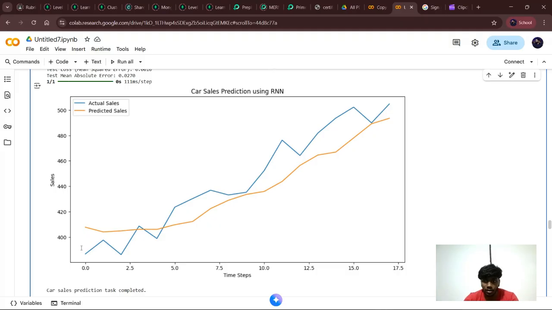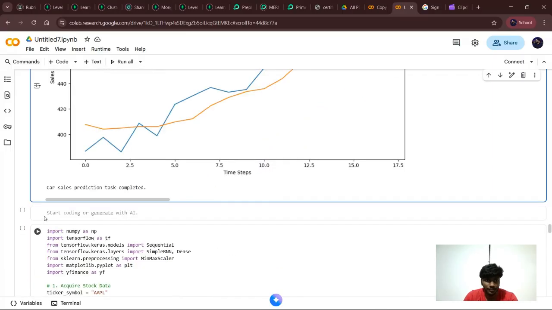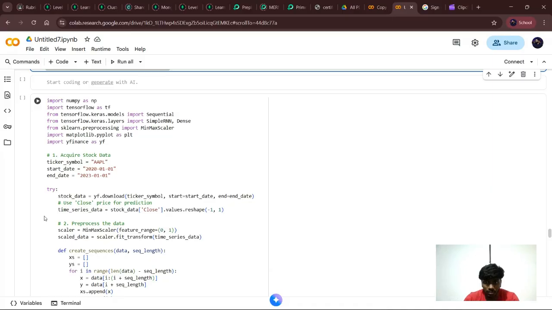And next, I will show my stock price prediction using RNN. Same as before, this has the same libraries which were imported for time series data and car sales data, so all are the same. Next is scaling the data, which normalizes price between 0 and 1, makes the model training stable and faster.